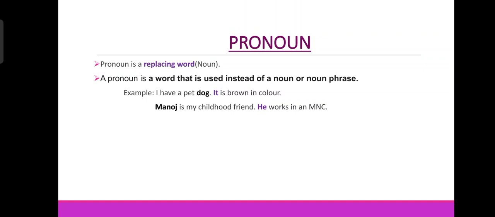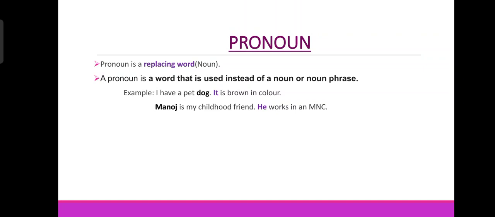Next, Manoj is my childhood friend. He works in an MNC. Manoj is my childhood friend. So here Manoj is highlighted, name of a person, so it is a noun. In the next sentence, he works in an MNC. Here he is highlighted. I have used he in place of Manoj.